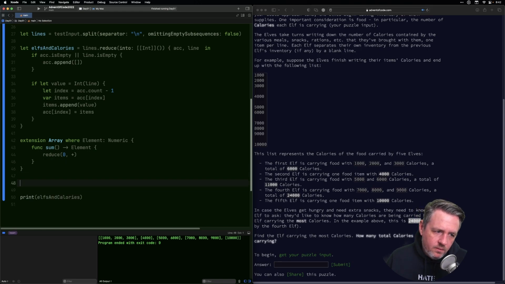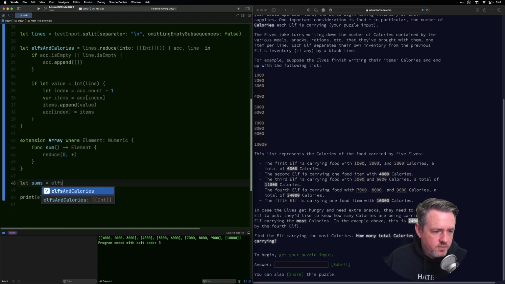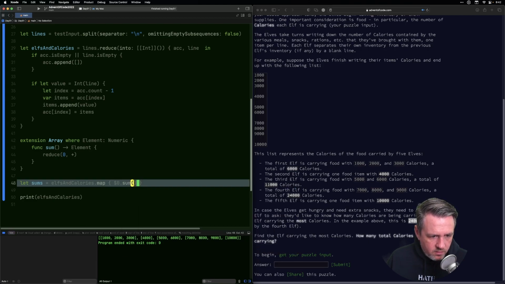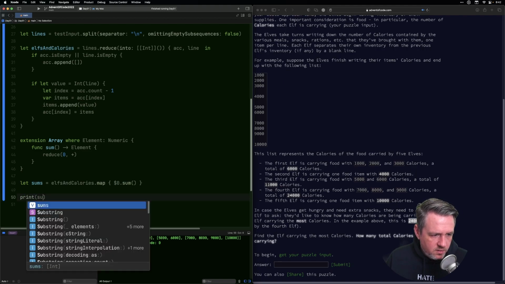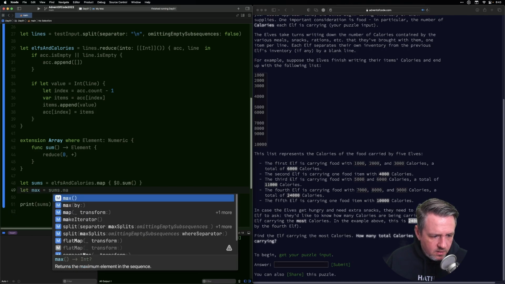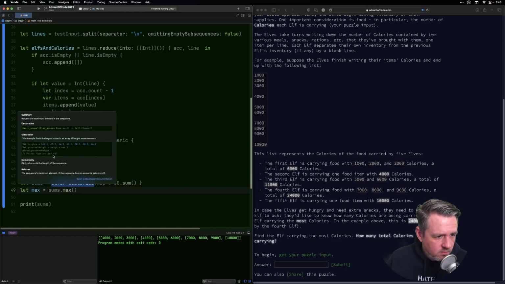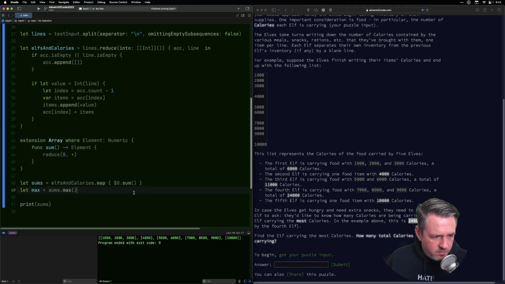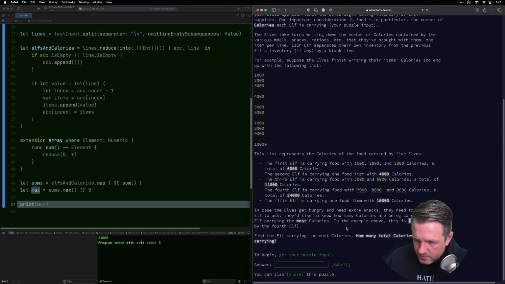Okay. Once I have that, then I can say let sums equal elves and calories, map that to their individual sums. And then I want to print sums. Well, let's just say the max is sums.max. And sums.max is optional, because if the sequence has no elements, it returns nil. I don't care about that, so I'm going to make it like that. Okay. So we get 24,000. That is the correct answer.